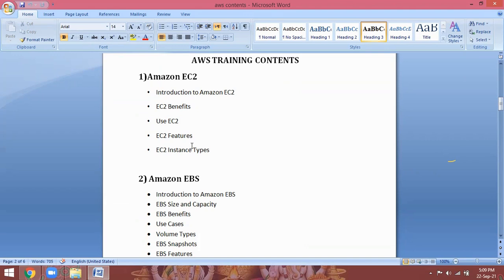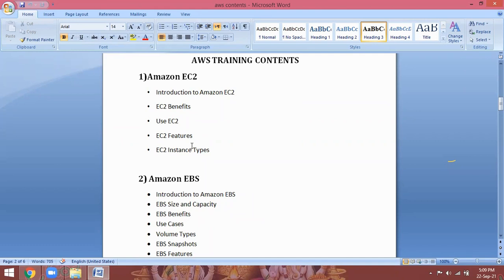Simply, you can explain it as launching virtual servers from the cloud. Whatever laptop you have, whatever operating system is installed, that is the physical operating system, the physical host. But whatever server you are accessing from the internet in the cloud, that is called an AWS EC2 instance.